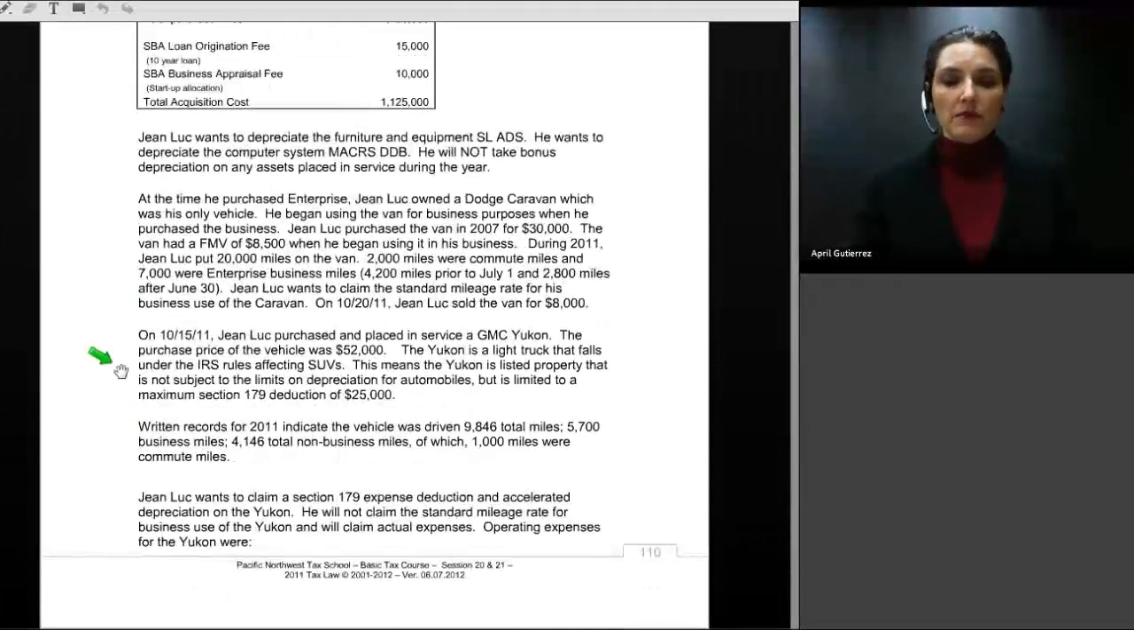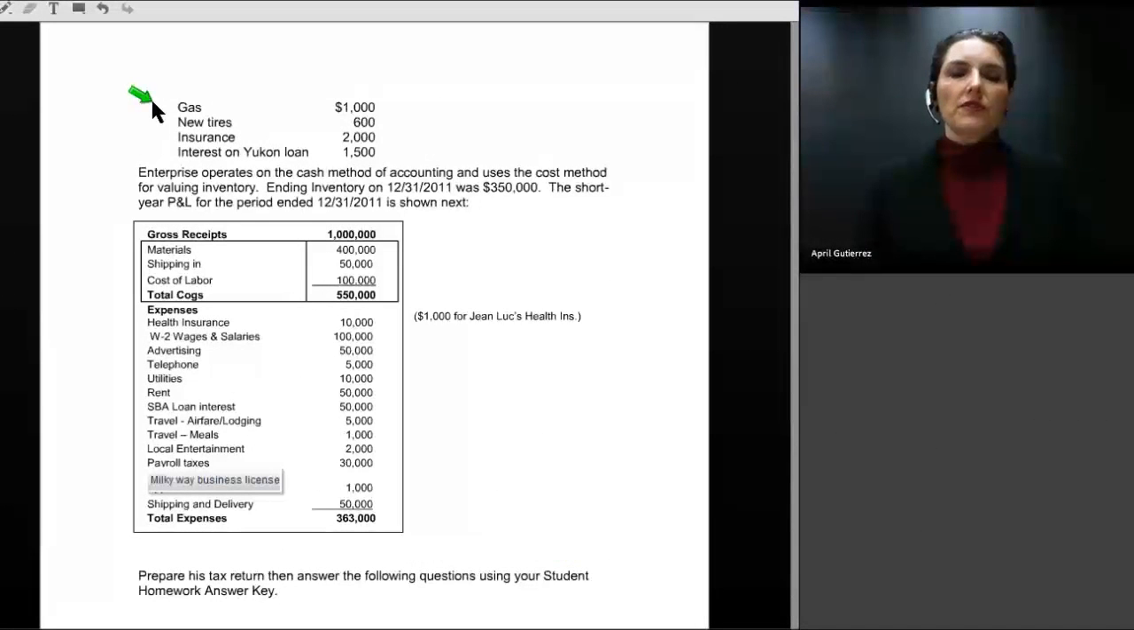Both of those vehicles need to be accounted for on the Form 4562, so we will complete that, along with all of the information relating to the number of miles driven, the number that were personal, the number that were commute. We've provided you with a variety of expenses that Jean-Luc paid in the operation of his business, and we've also provided you with a P&L for his business, listing out a number of expenses that he paid for the year. And your job, of course, was to go through, interpret each and every expense, and put them on the correct line of his Schedule C and the various other forms. So let's get on with that.